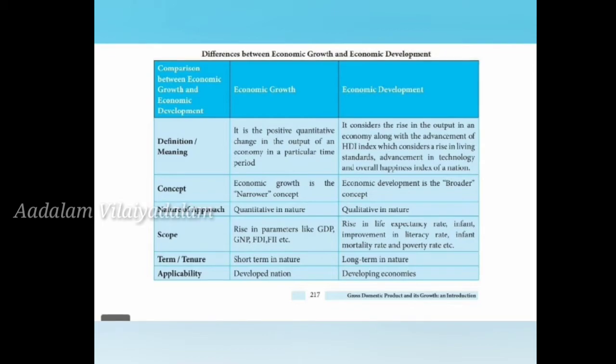Increase in national income, increase in real national income, that is per capita income. So everyone has to get a normal income, at least an approximate normal income for everyone must be seen in a certain period of time. Development is a continuous process. So these are the differences between economic growth and economic development.